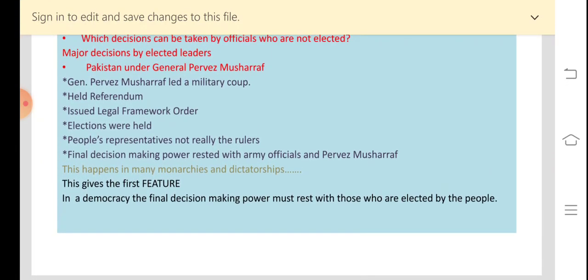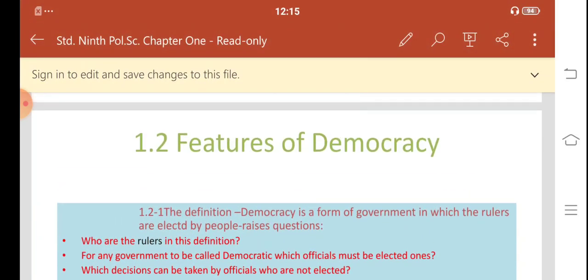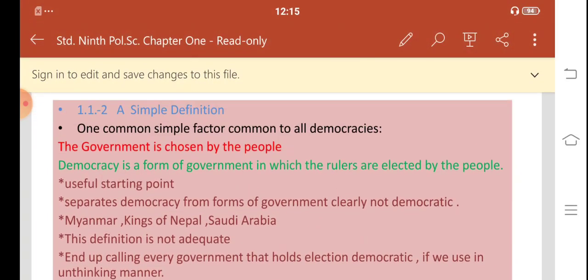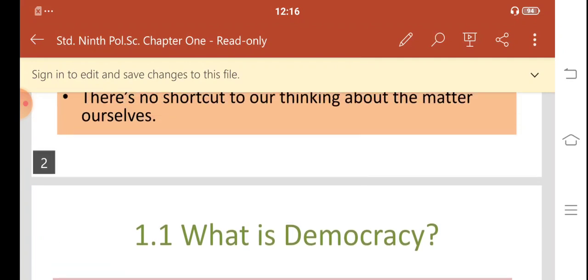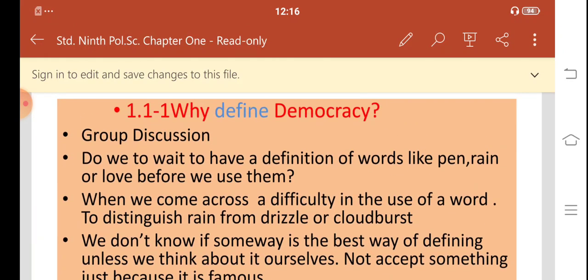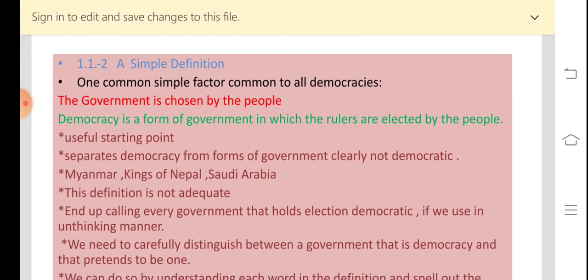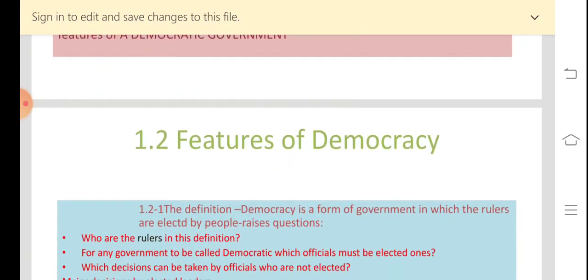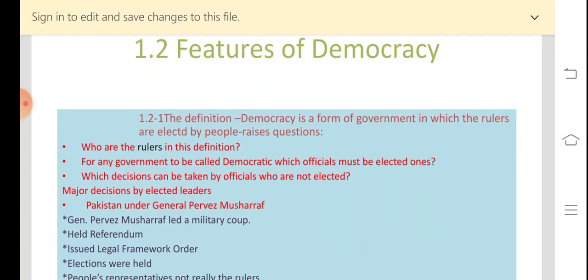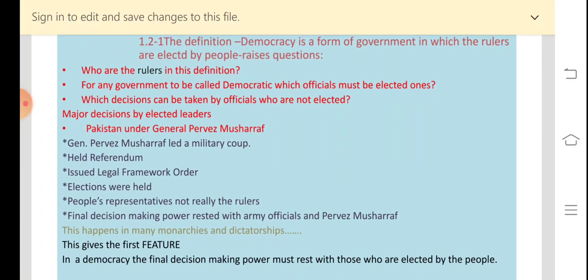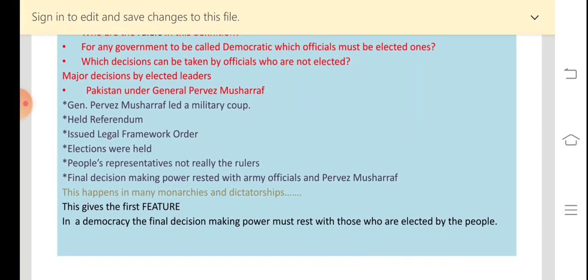Okay, so we have seen today, in the first section, what is democracy. Two parts. First is why define democracy, and second is we have evolved a simple definition. Then in the second section we have seen the first feature of democracy, and I repeat, the first feature is, in a democracy the final decision making power must rest with those who are elected by the people.